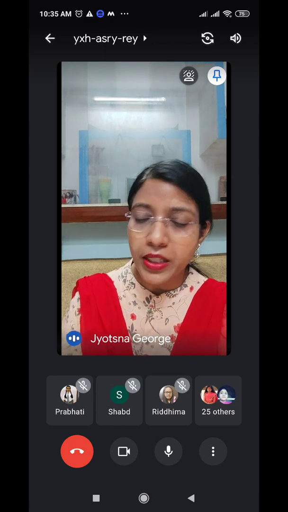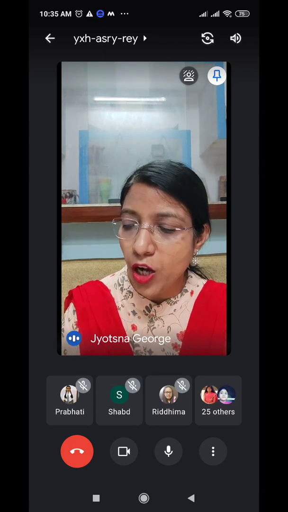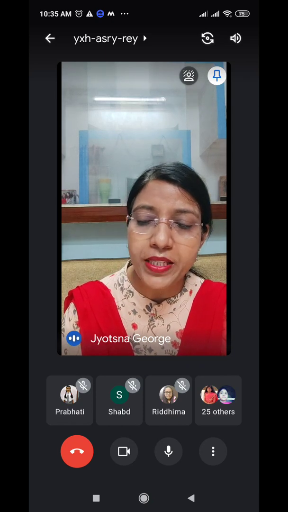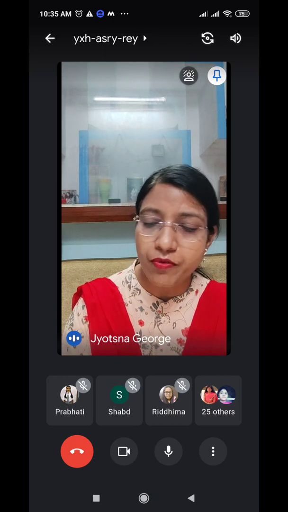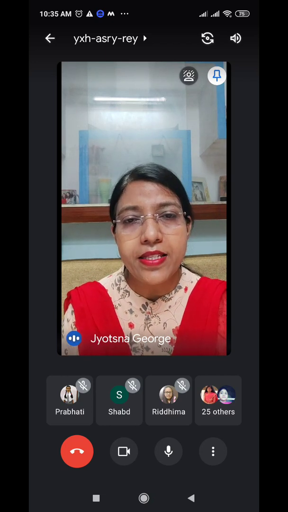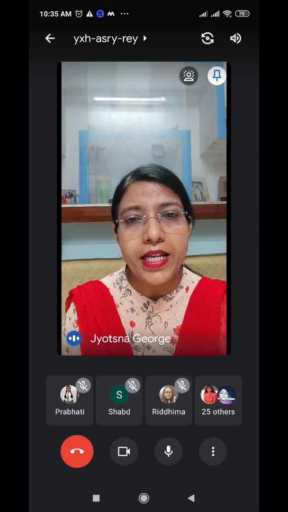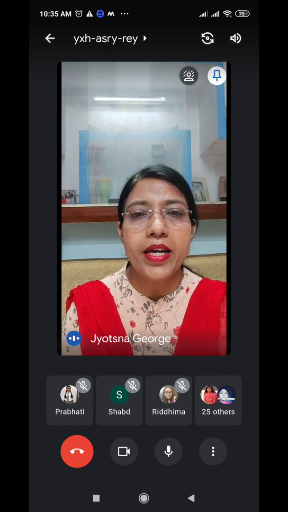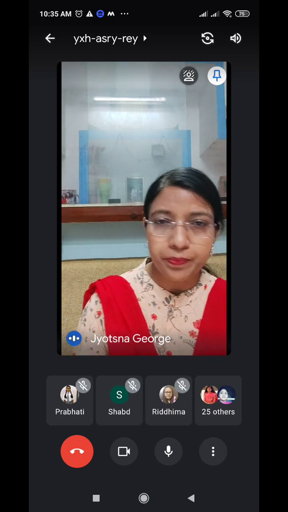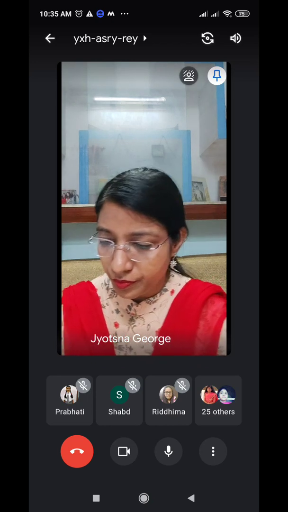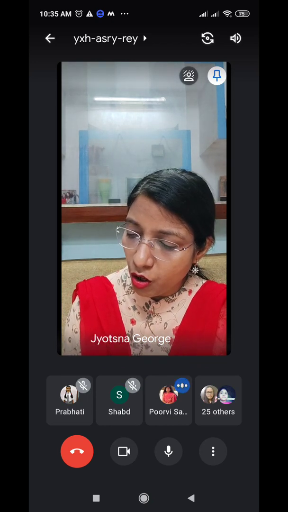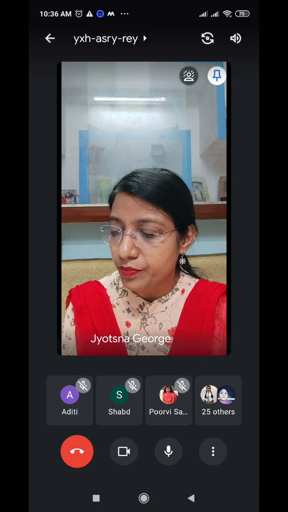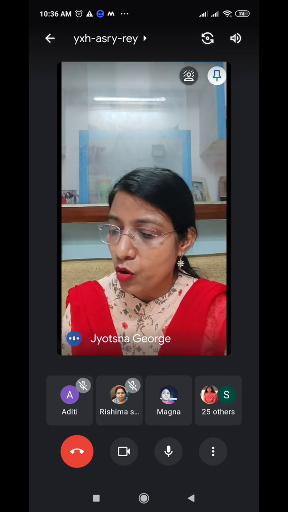Okay, now this brings us to the last exercise of this particular chapter. Mark the highlighted words as nominative, N; objective, O; possessive, P; vocative, V; and dative, D. Some sentences are given here, and some words in these sentences are highlighted. Now we have to tell in which case the highlighted word is. First one, Annie went to the shop. Nominative. Okay, nominative. Deepti ate the cupcakes. Nominative. Okay.